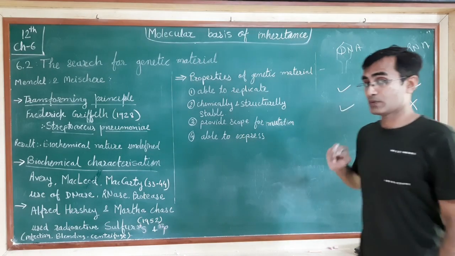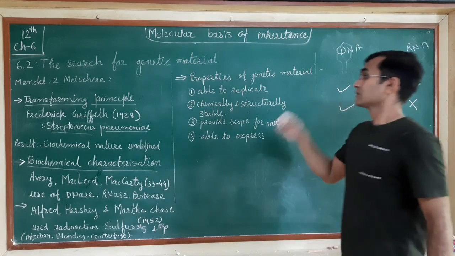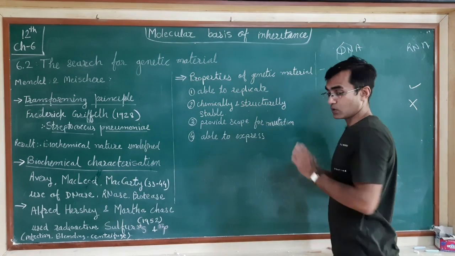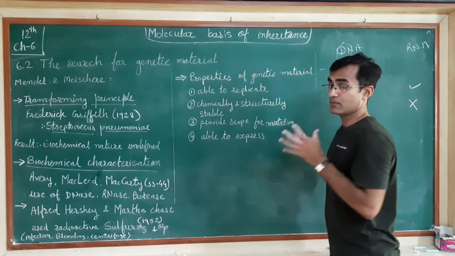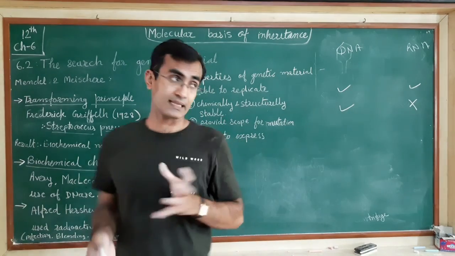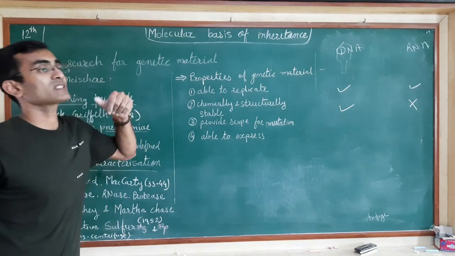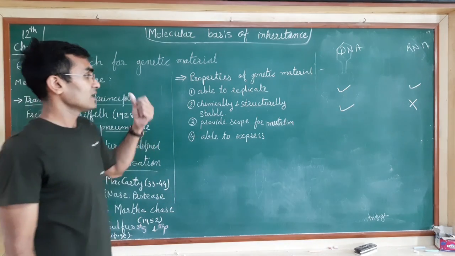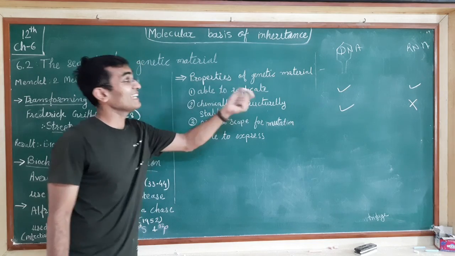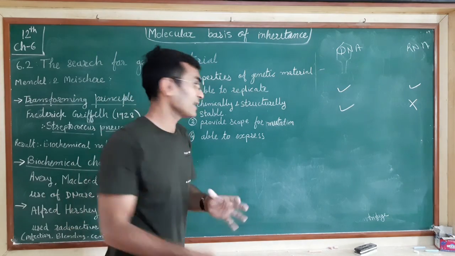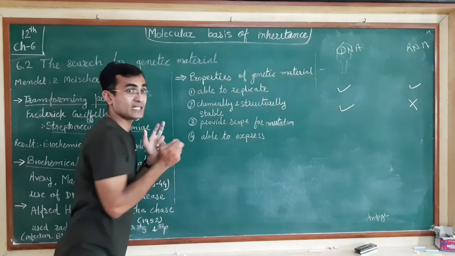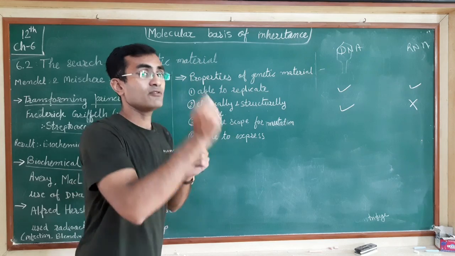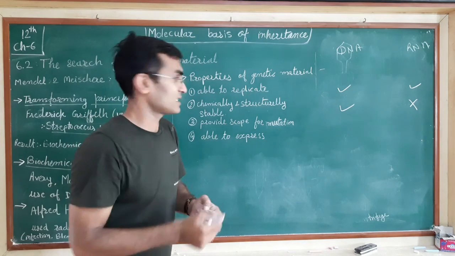Now, both provide scope for mutation. In both cases, mutation can take place. Suppose the DNA is double stranded in most of the cases, but due to certain errors or some mutagens, a mutation gets created. But in the case of RNA, the mutation rate is higher. Once a mutation is created in the DNA, it cannot be reversed, so it will be transferred to the next generation.